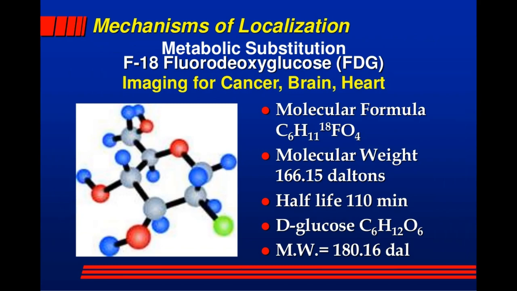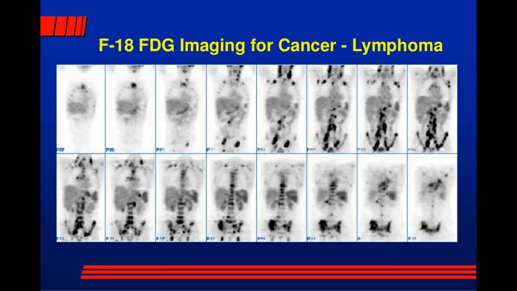Mechanisms of localization, the metabolic substitution of fluorodeoxyglucose, which is FDG, imaging for cancer, brain, and heart. The molecular formula, the molecular weight, the half-life is 110 minutes. D-glucose, C6H12O6, MW is 180.16 Da. The F18 FDG imaging for cancer and lymphoma.